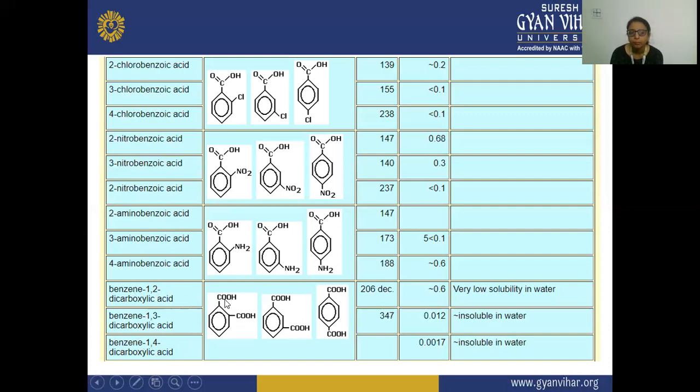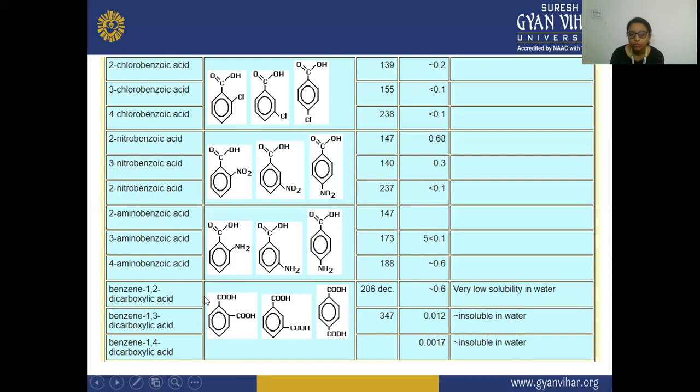Two carboxylic acids are present. Here is benzene 1,2 dicarboxylic acid, this is benzene 1,3 dicarboxylic acid, and this is benzene 1,4 dicarboxylic acid. The solubilities are approximately 0.6, 0.012 and 0.0017, so they have very low solubility in water.